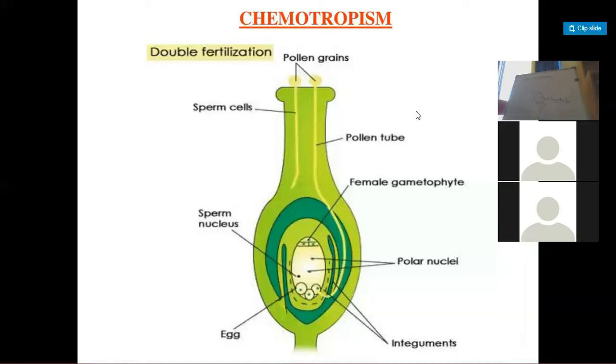Okay, they have the coiled structure, which we call a tendril, and how the tendril functions, let me discuss that. If this is the support provided by you to the pea plant or the tomato plant or some other plant whose stem is very weak, what they will try to do is grow the tendril around this support.